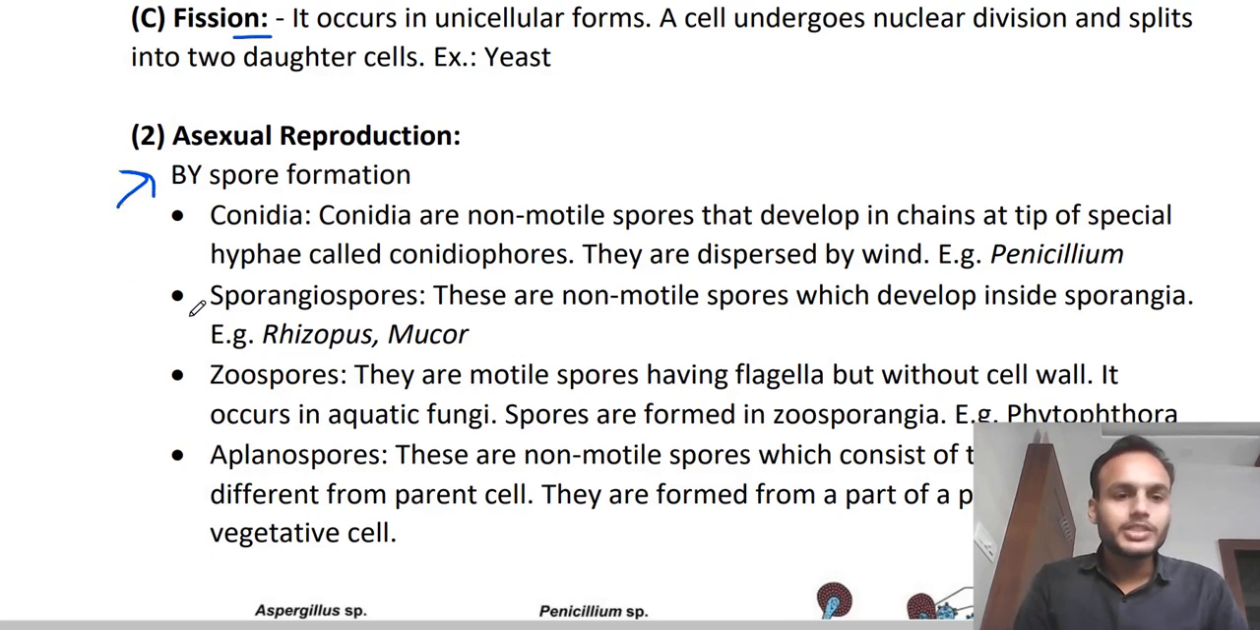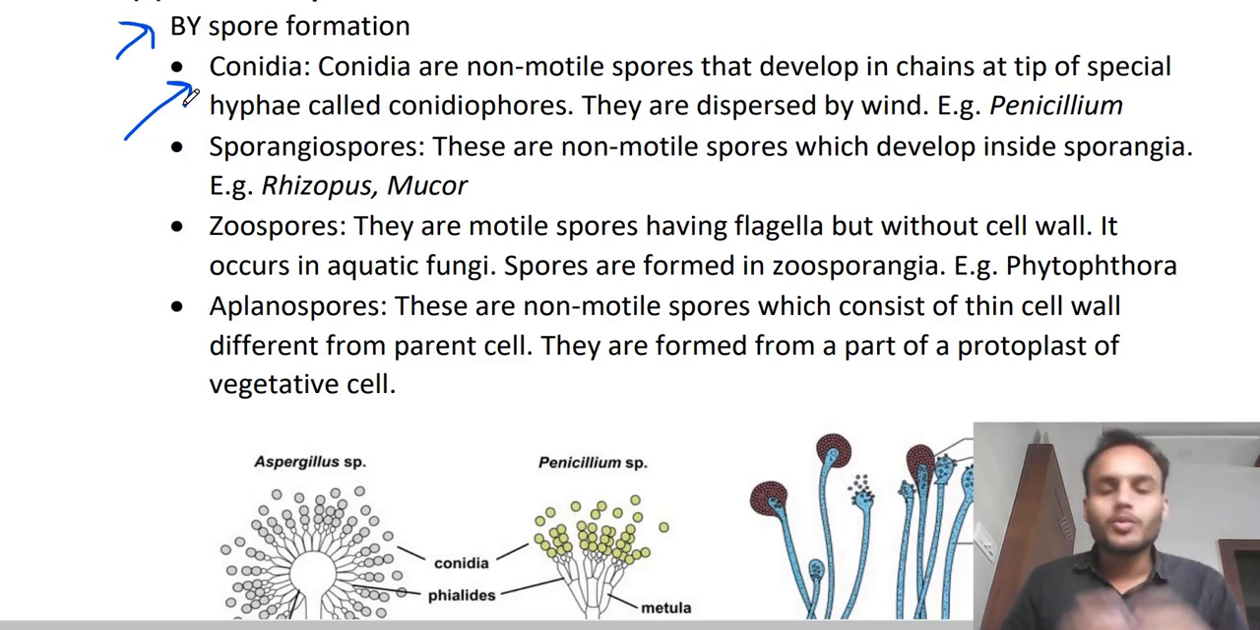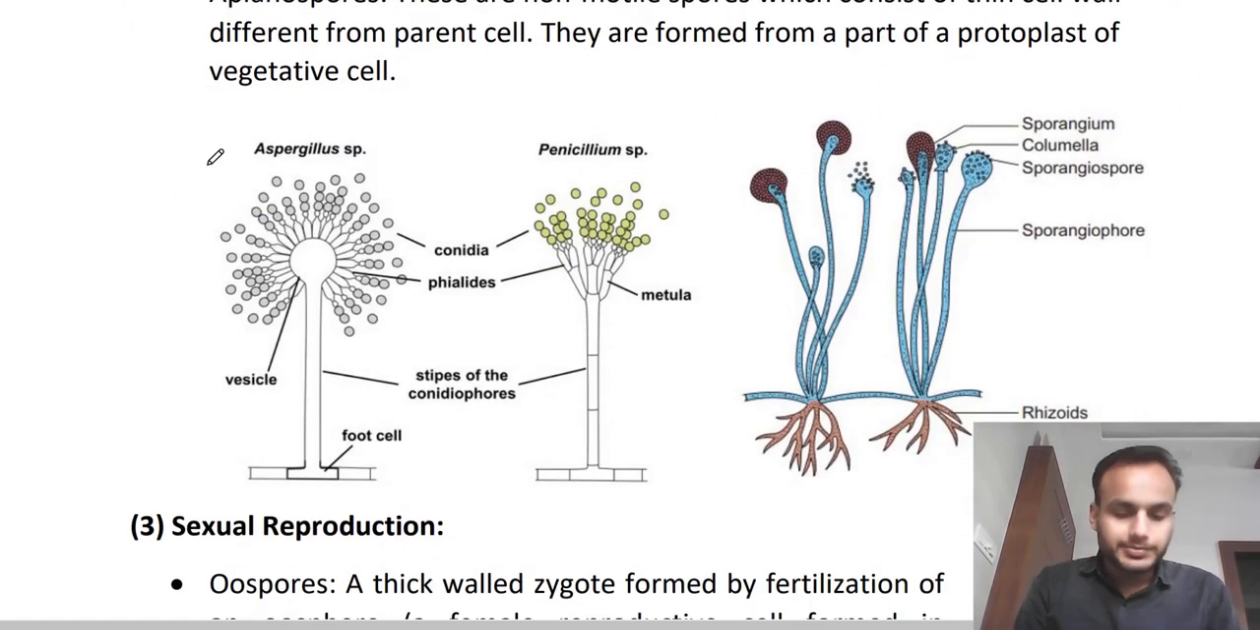Okay, so there are different spores. First is the conidia. How are conidia formed, what is their structure, and how do they look? First of all, you must know conidia are non-motile spores. Non-motile means they don't have motility, they cannot move on their own. And they develop in chains. Here you can see in Aspergillus and Penicillium, they are formed in the form of chains.